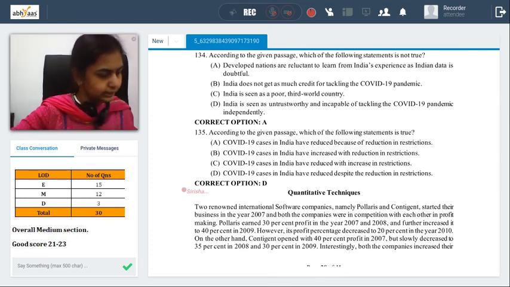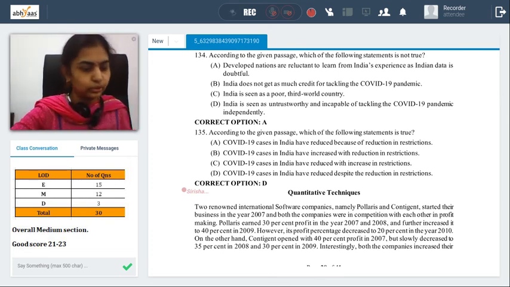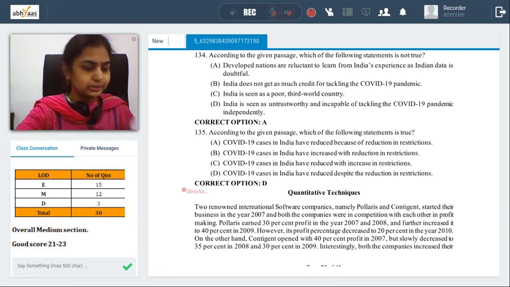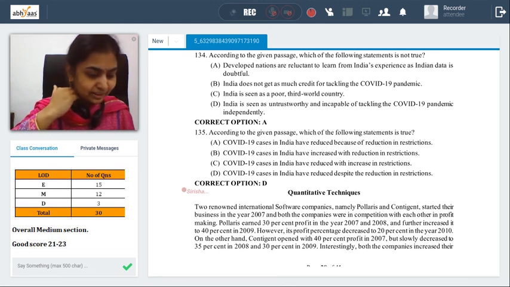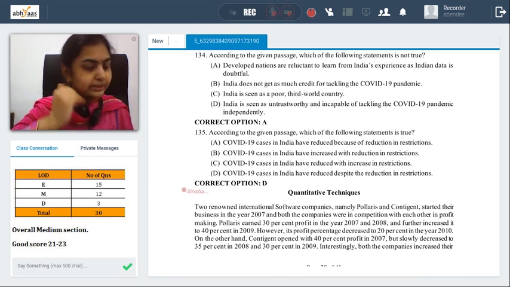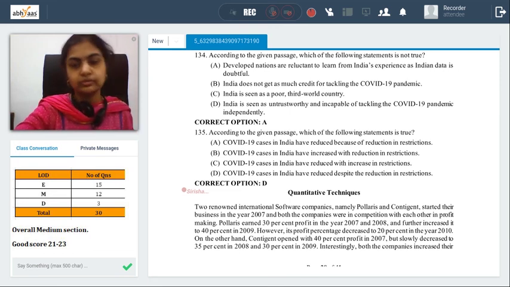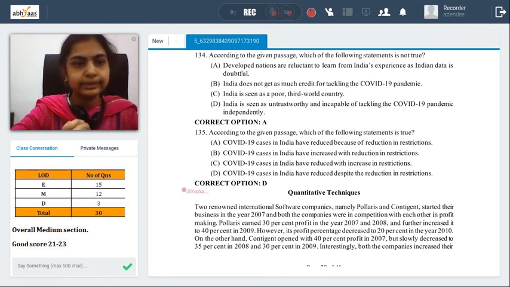So, okay, guys, that's what it is. Overall, we think it's a pretty much okay paper, and not having anything much to contest or much to look at, because we know it's a reasoning paper and they might come up with their own logics to come up with an answer possibility. Yes, 3 to 4 questions, as we said, maybe 106 and 134 are a few questions which could have been a little better in terms of the way the questions were framed or the way the options were given. Okay, then guys, have a good day.